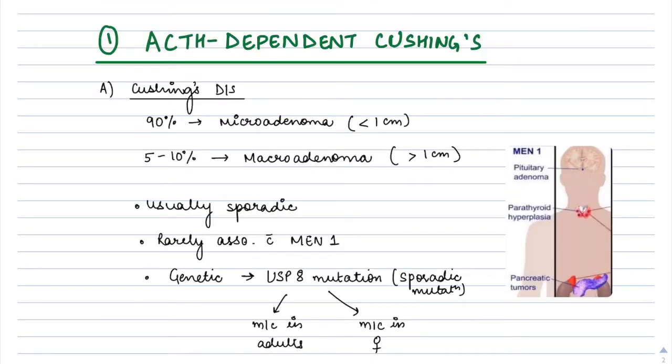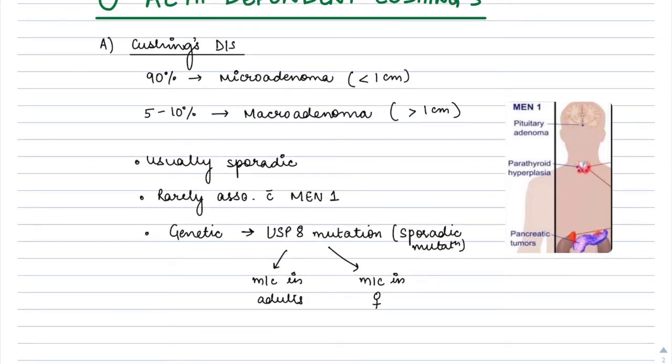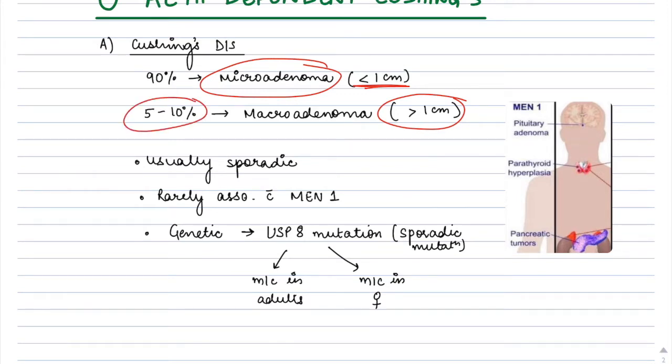Now we will discuss the various causes of ACTH dependent as well as independent Cushing's in a little more detail. First, the ACTH dependent Cushing's, of which the most common cause is Cushing's disease, a pituitary corticotrope adenoma. In at least 90% of patients with Cushing's disease, the excess ACTH is caused by a pituitary microadenoma, that is, less than 1 centimeter in size, while pituitary macroadenomas, tumors more than 1 centimeter in size, are found in only 5 to 10% of the patients.